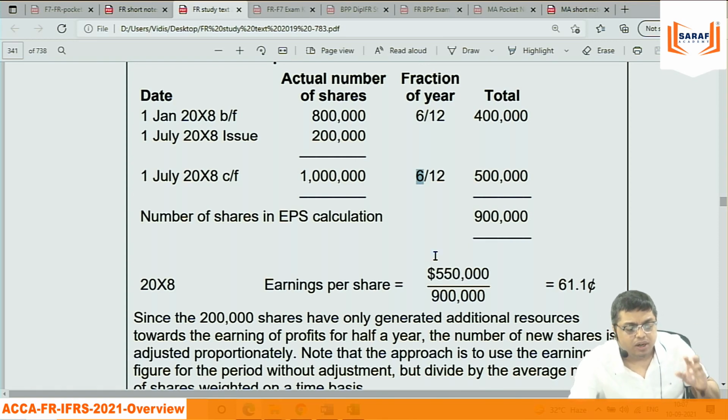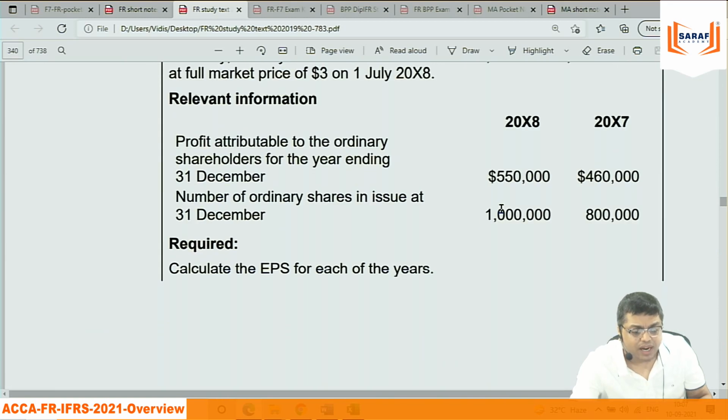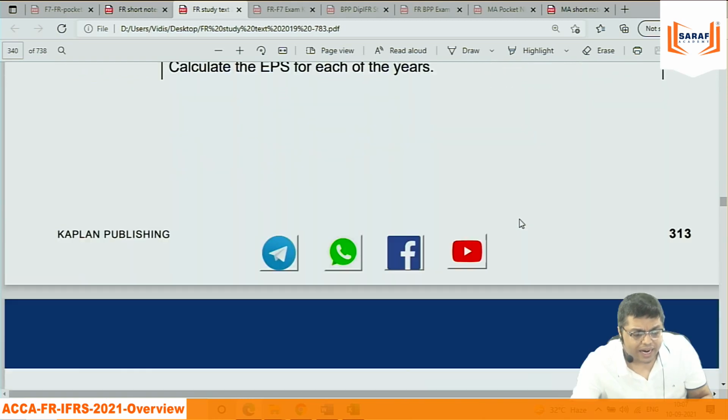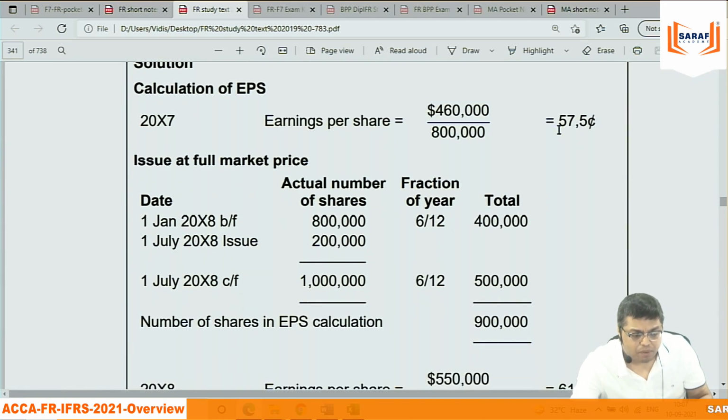The accounting body said that this adjustment we are doing. Why? Because the money we got on 2 lakh shares after 6 months, we have generated earnings on that for 6 months only. So why not to consider 2 lakh shares as half only for 6 months only? And by this, what is the main important?